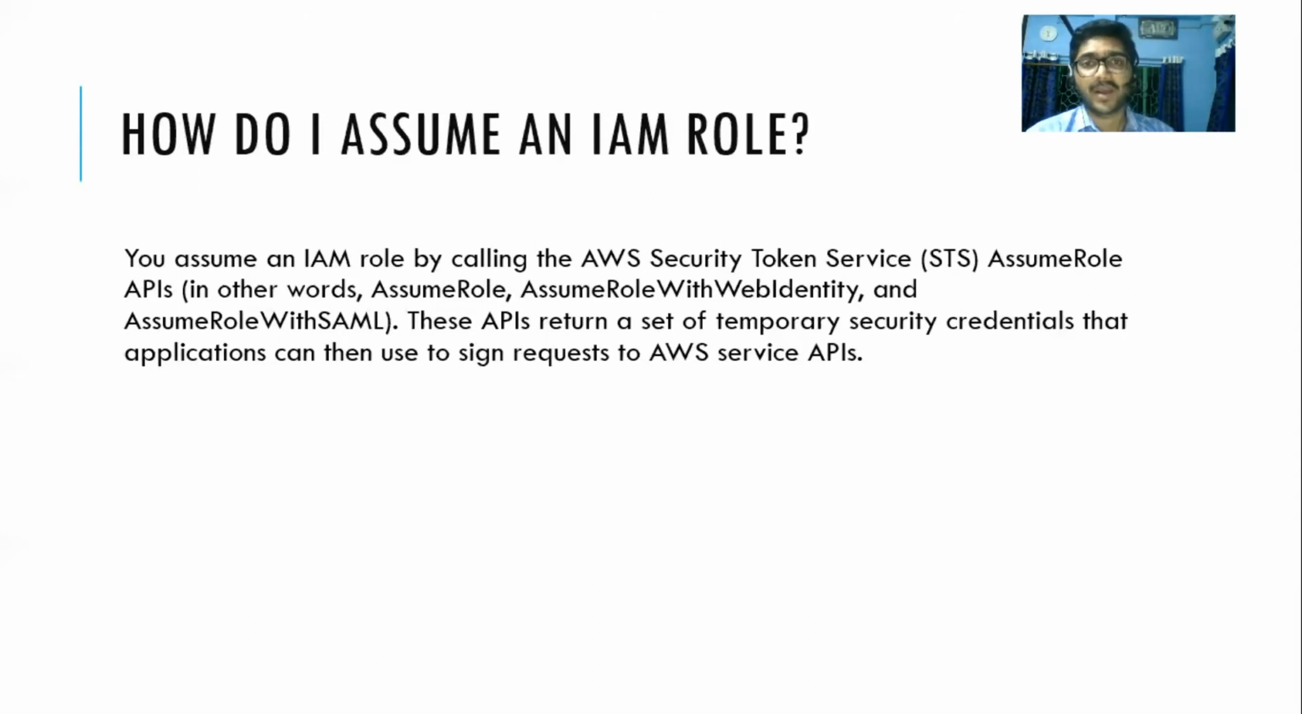How do I assume an IAM role? You can assume an IAM role by calling an API, that is the STS AssumeRole API. By calling that API, you get temporary credentials. Using those temporary credentials, the application can sign requests to AWS service APIs.